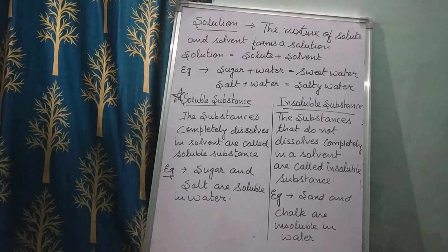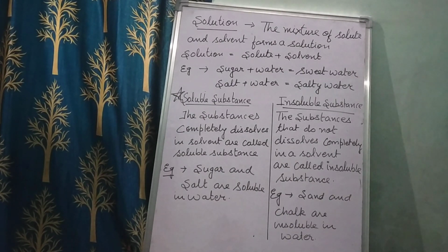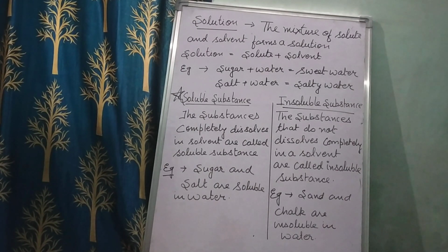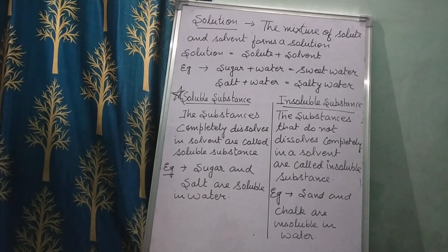So this is your soluble substance. The substances that completely dissolve in a solvent, and the solvent is your water, are called soluble substances. For example, sugar and salt are soluble in water. They dissolve in the water.